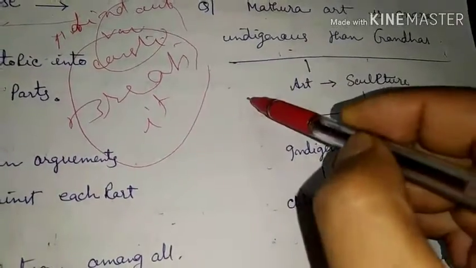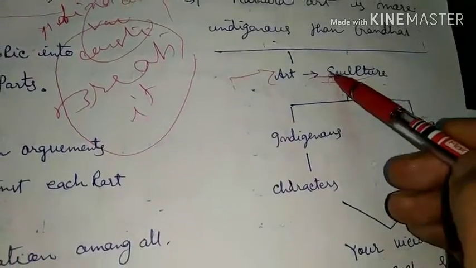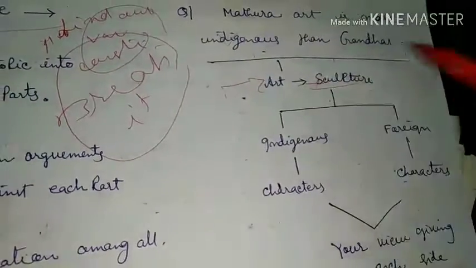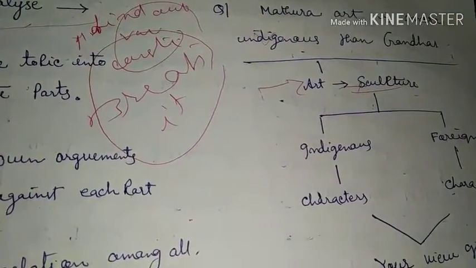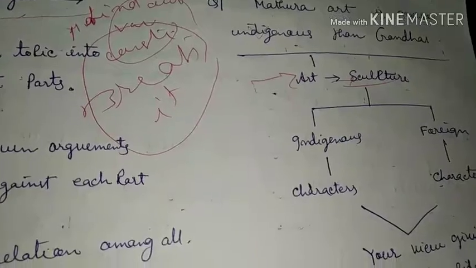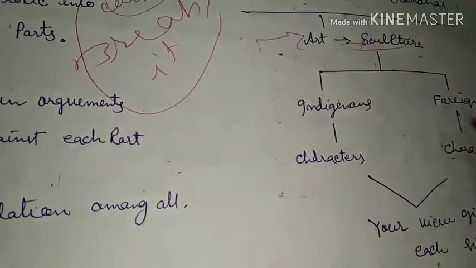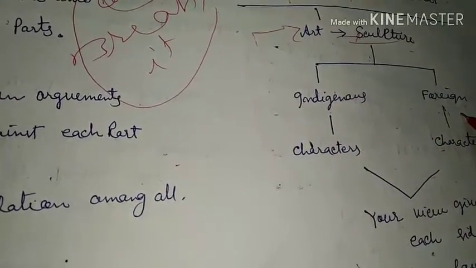The topic is regarding art and sculpture, and here the topic has been posed as indigenous. That means the question is asking whether one art is more indigenous in comparison to another. So the topic's constituents are indigenous and foreign. We can break the topic into two small parts, indigenous and foreign.